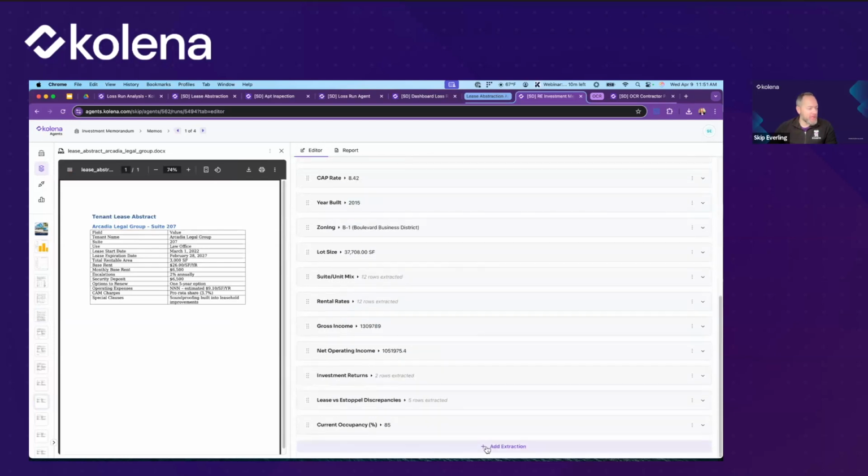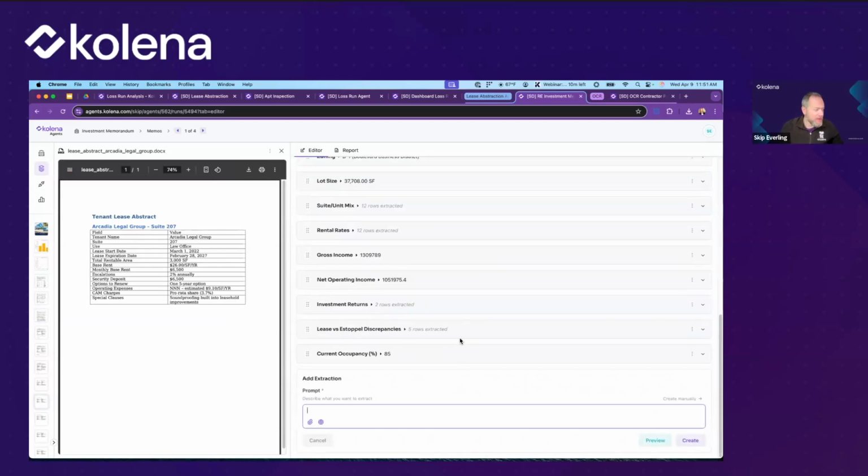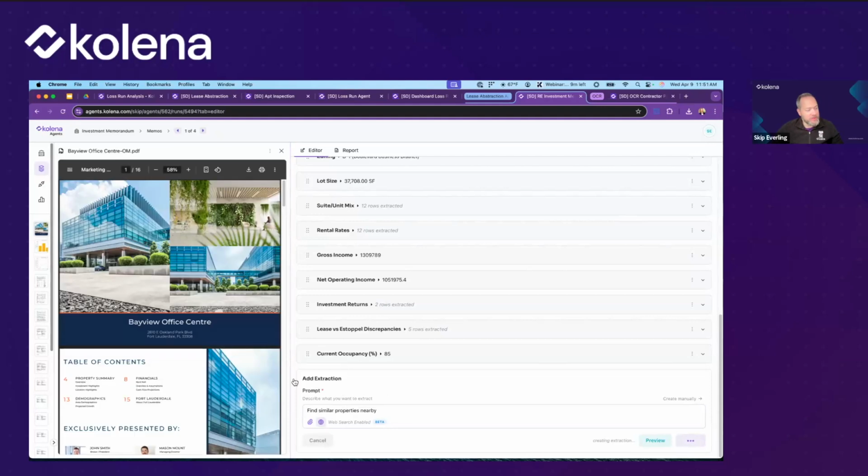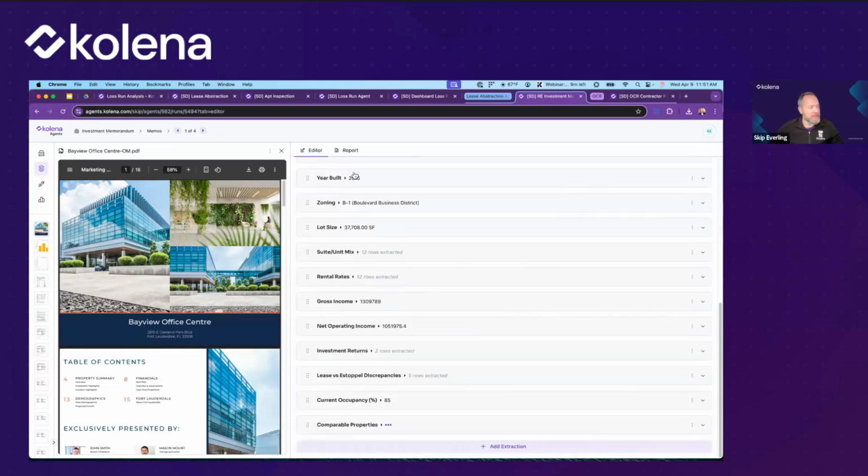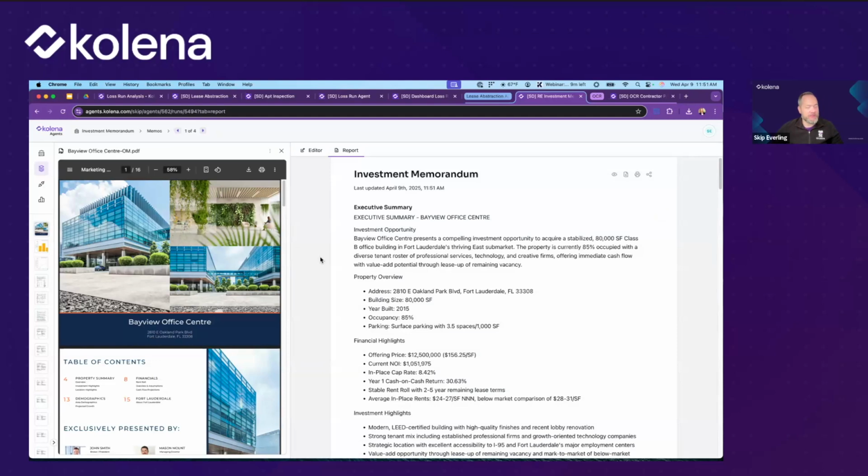I guess I don't have it in here, but what we could have it do is find similar properties nearby and have it search the web. And what that'll do is it'll start to enrich what we have here in this document set with information nearby. This is a fictional property, so this might not work perfectly, but the idea is it would take this information, it can search the internet for similar properties, and provide that here so that in our report, we end up having that information alongside it. So another cool way to enrich and generate these very rich reports based on whatever your objective is.